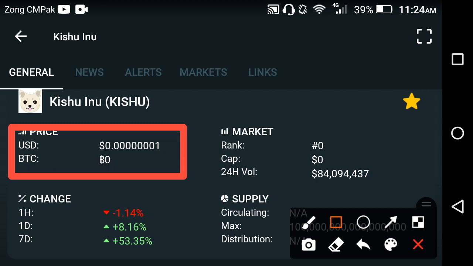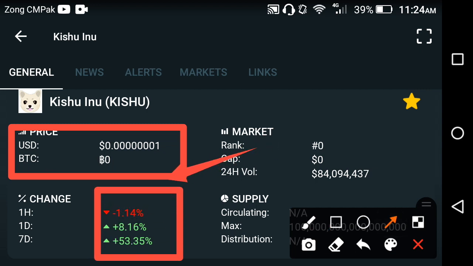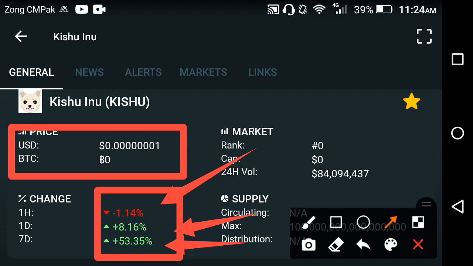Anyways, on the other side, if you look at the price changes in the Kisho, absolutely only the last 1 hour price change is negative, but I think that's a temporary fall. With the passage of time, after a few minutes the change will become positive again. Don't worry about this fall. The last 1 day and the last 1 week price changes in the Kisho are positive, friends.